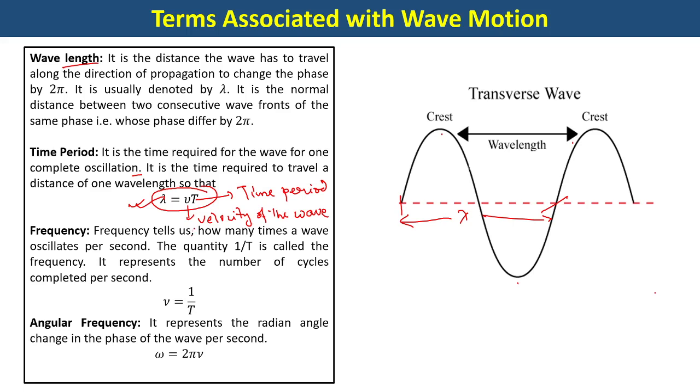Frequency, the inverse of the time period, is known as frequency, as we already know from the oscillation chapter. And angular frequency omega is given by 2π times nu. All right. Or if you just place 1 by T over here, this will become 2π by T, that is time period.